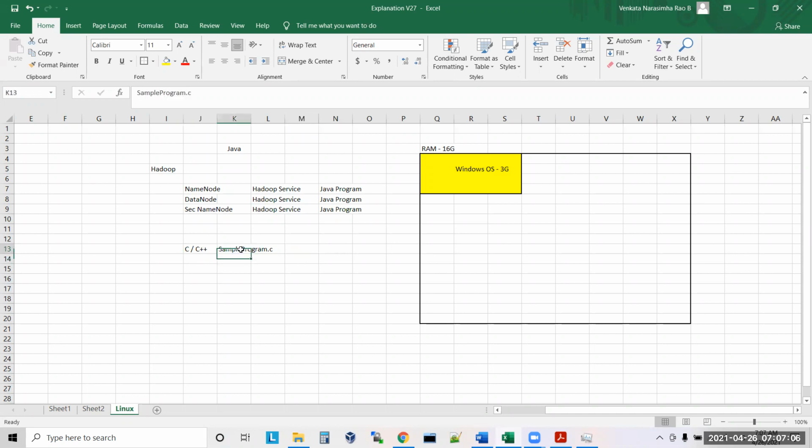Okay, this is the sample program.c. Now tell me, how much memory can it use? Is there any limit for this? If I start this program and in case it requires 13 GB of memory to execute, it can occupy all 13 GB. Understand?